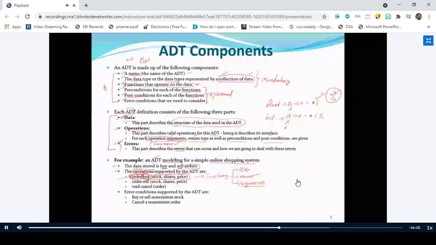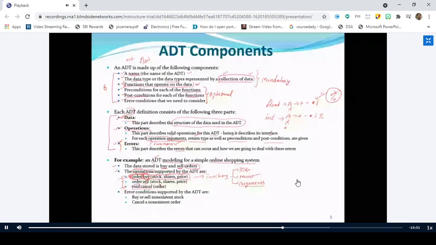Similarly, it can have another operation which is called sell. It also accepts three parameters or arguments: stock, shares, and price, and the return type is order. And the user can cancel the order also, right? So there exists an operation called cancel, which accepts an input of order, and the return type is void. So these are the three operations described on this ADT.